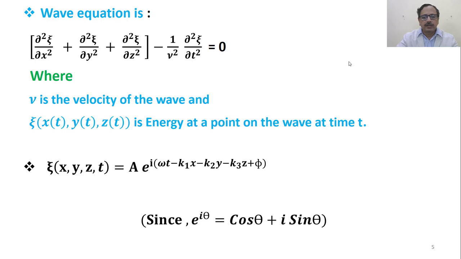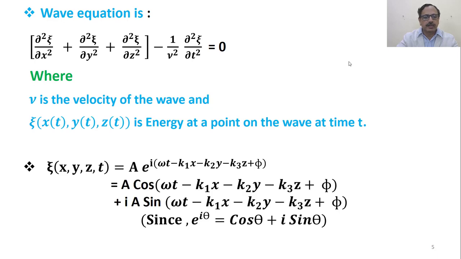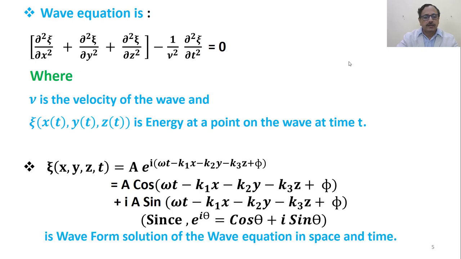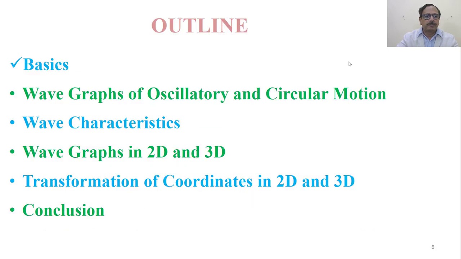Since we know from complex numbers that e to the power i theta is cos theta plus i sin theta, this expression can be expanded and written as A cos of omega t minus k1x minus k2y minus k3z plus phi, plus i times A into sine of omega t minus k1x minus k2y minus k3z plus phi. This is the waveform solution of the wave equation in space and time.